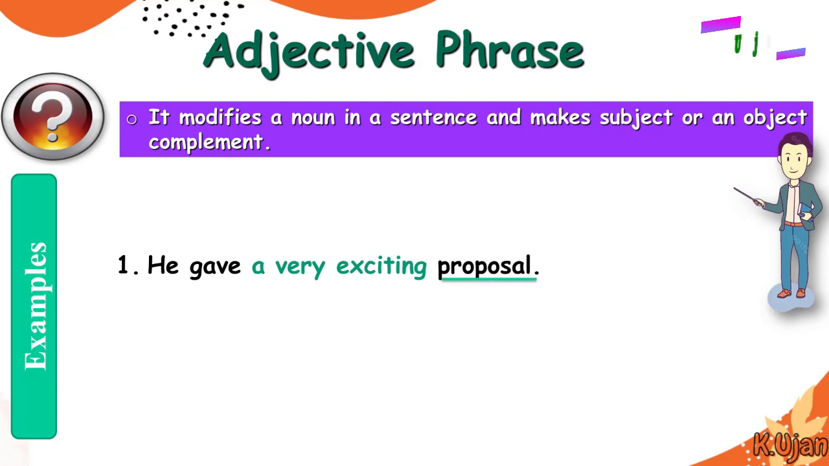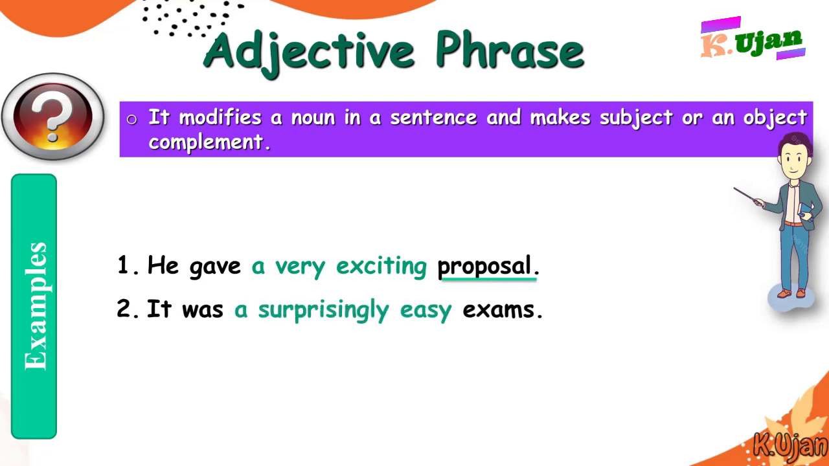exciting is actually an adjective which gives meaning to the word proposal. So sometimes it might give meaning to the complement. As it is there, it modifies the noun in a sentence and makes a subject or an object complement. It was a surprisingly easy exam. So this gives meaning to this noun exam, and a surprisingly easy is actually an adjective phrase.